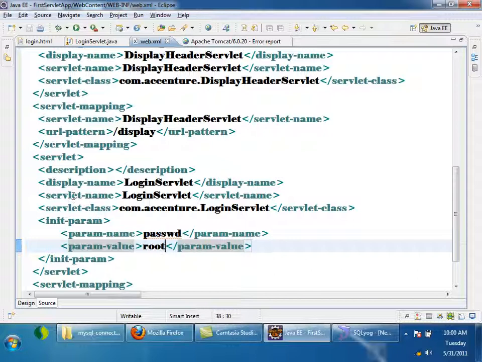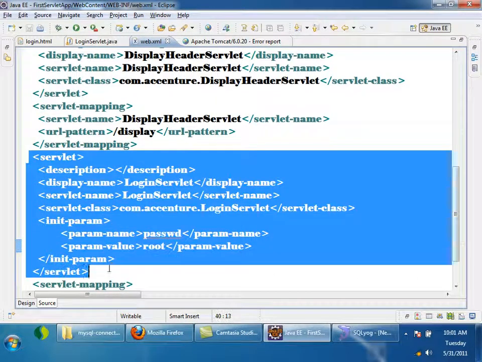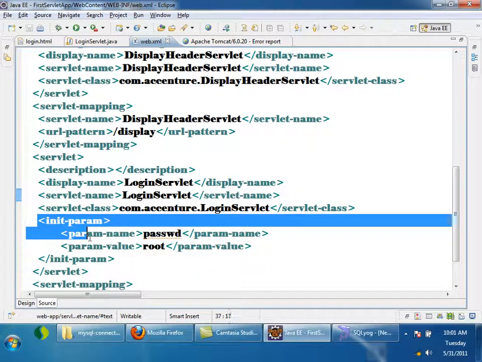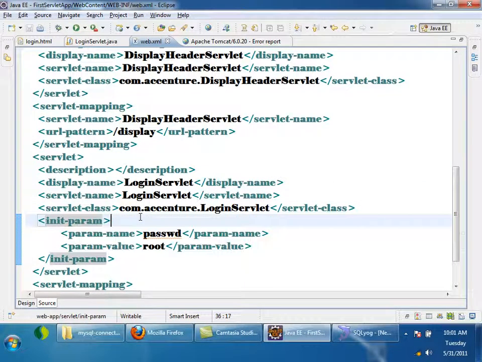So inside the servlet tag, I have written a tag called init param. Tell me, whatever is present inside this servlet tag can be accessed through which object? Servlet config. This is servlet configuration, right? I have configured my servlet here. Whatever is present inside the servlet tag can be accessed by using servlet config, right? So let me show you how to access this init param now.